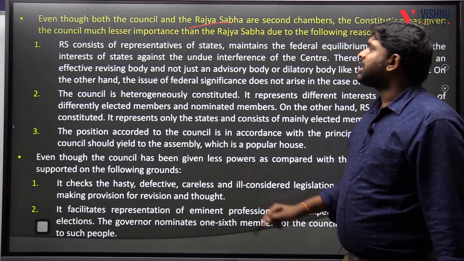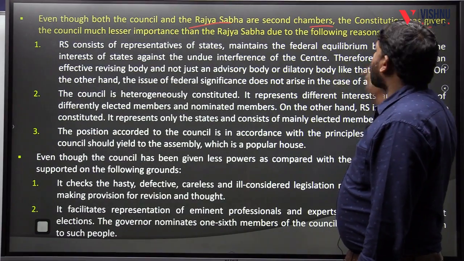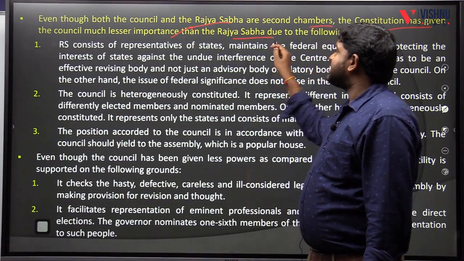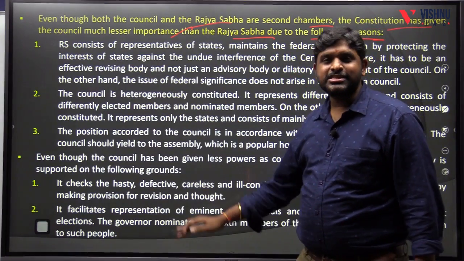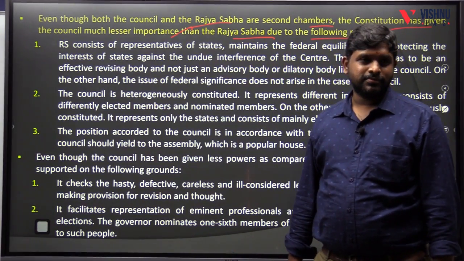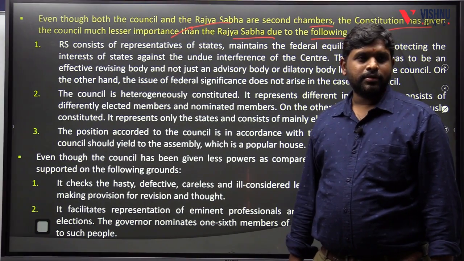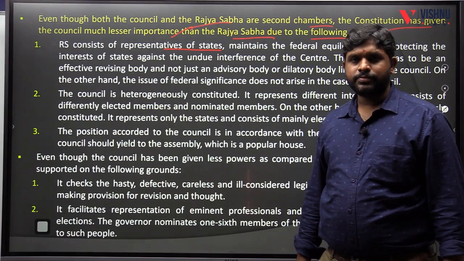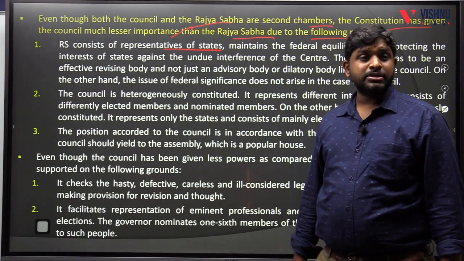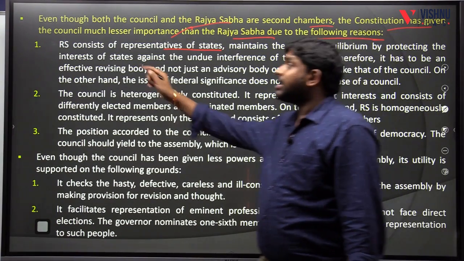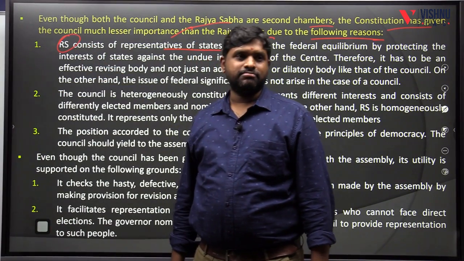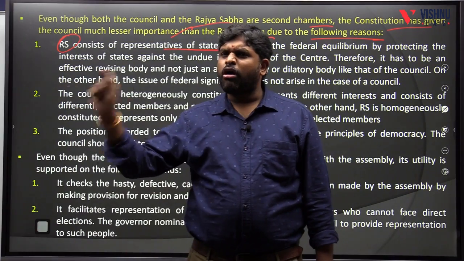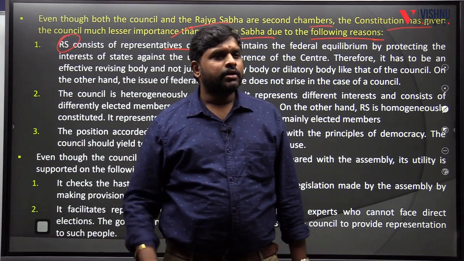Even though both the council and the Rajya Sabha are second chambers, the constitution has given the council much lesser importance than the Rajya Sabha due to the following reasons. This is the answer for your daily question. First, the Rajya Sabha is a representative of the states. Means what? We can call the Rajya Sabha a federal body. Rajya Sabha is a 100% federal body. Why? Because all the states' representatives are present in the Rajya Sabha.